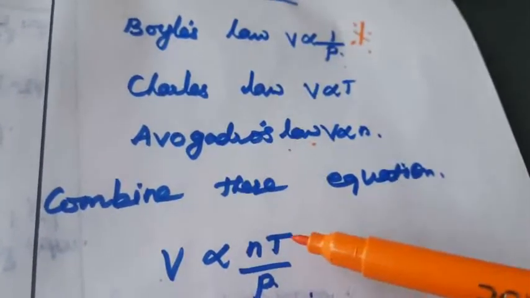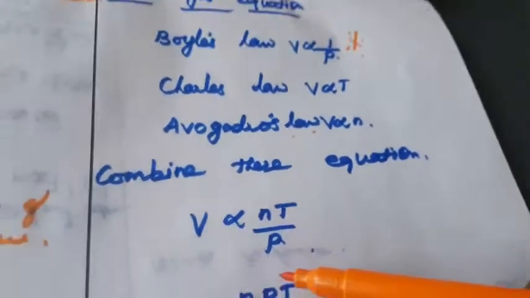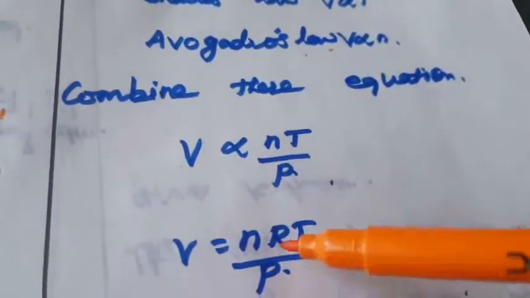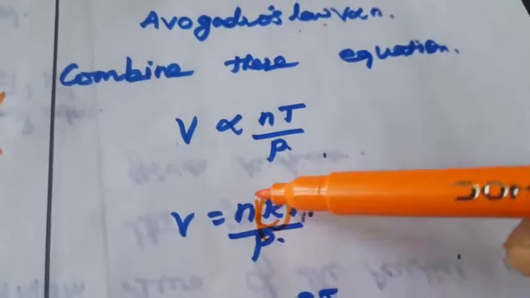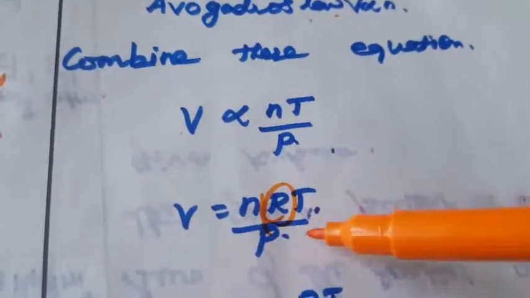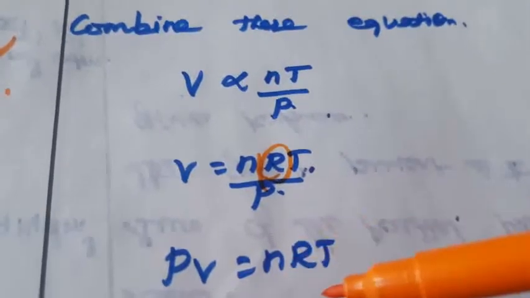Volume is directly proportional to nT by P. That is V is equal to... we are introducing the gas constant. What is R? R is a gas constant. So V is equal to nRT by P, that is PV is equal to nRT.